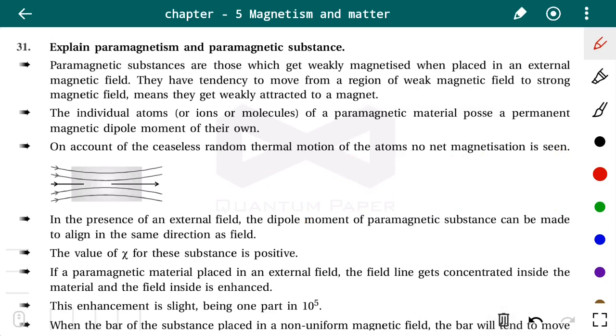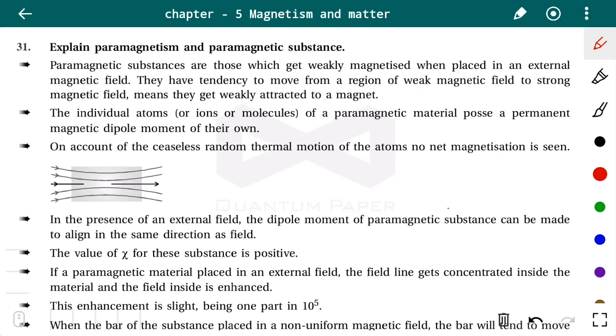Both the paramagnetic substance and the ferromagnetic substance get magnetized, but the difference is that the paramagnetic substance is weakly magnetized, and the ferromagnetic substance is strongly magnetized when placed in the magnetic field.